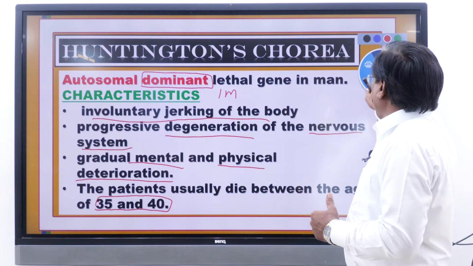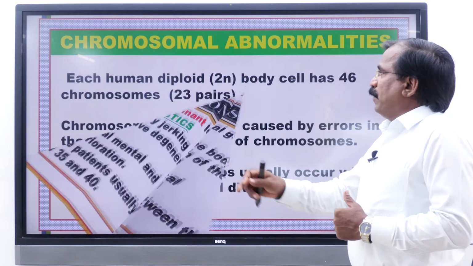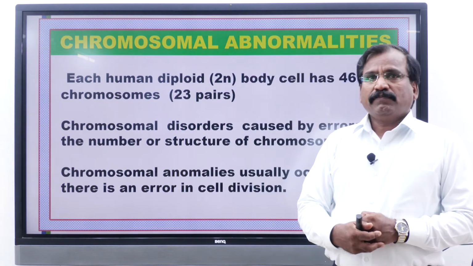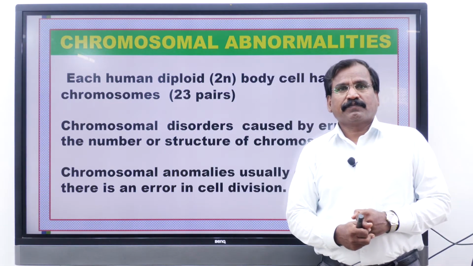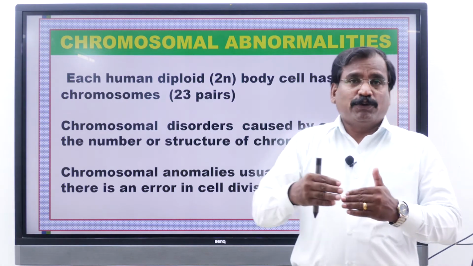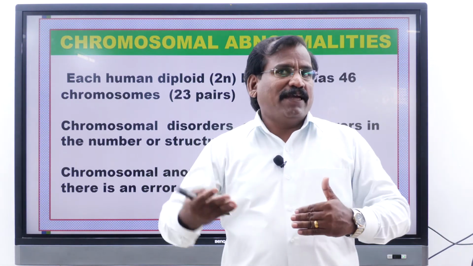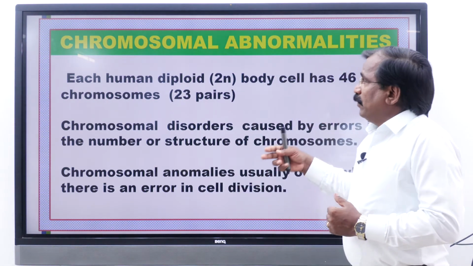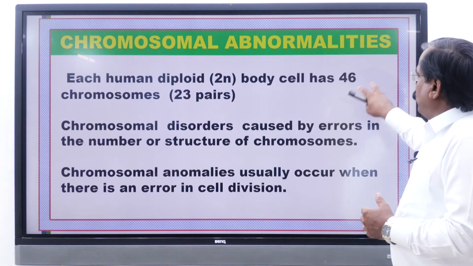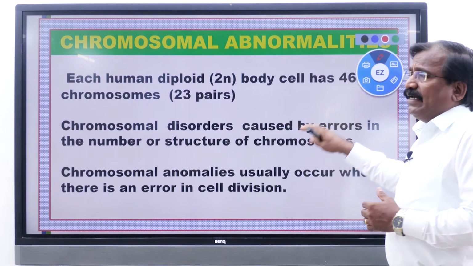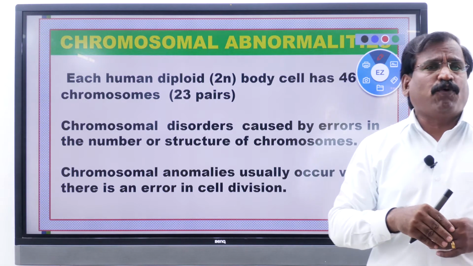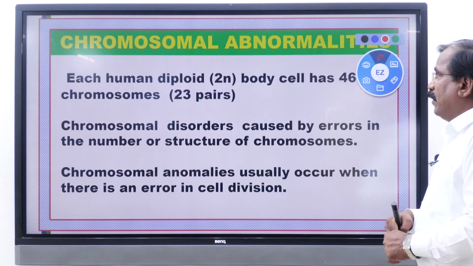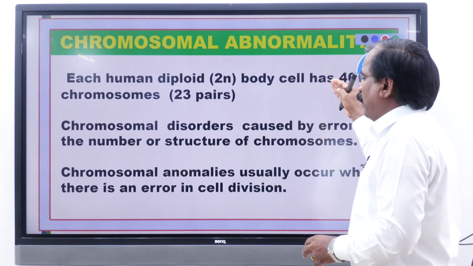Then next is chromosomal abnormalities. Everyone listen carefully. Next type. The chromosomal abnormalities are caused by an increase or decrease in the number of chromosomes. Increase or decrease in the number of chromosomes is called chromosomal abnormalities.